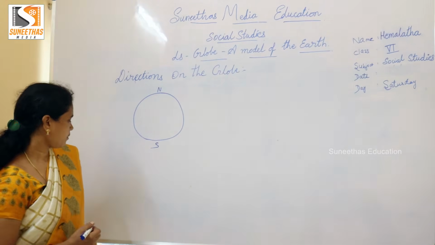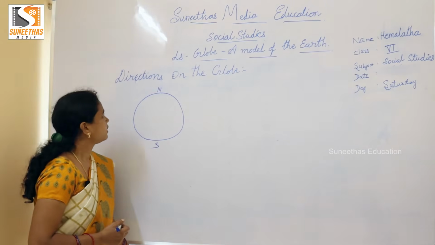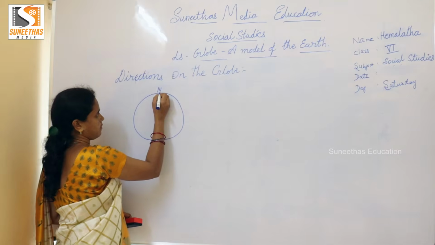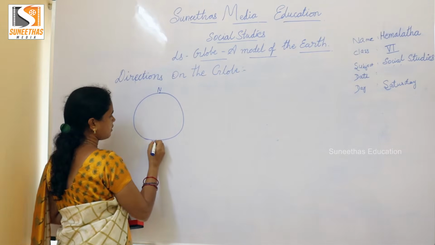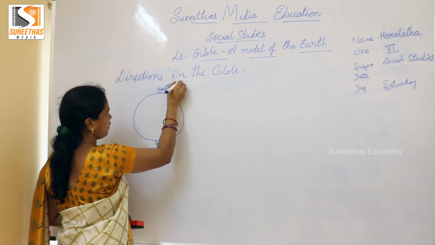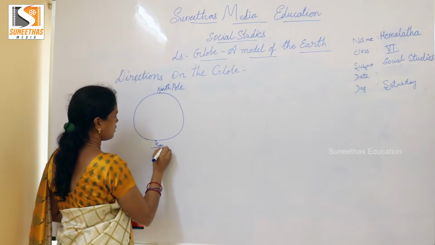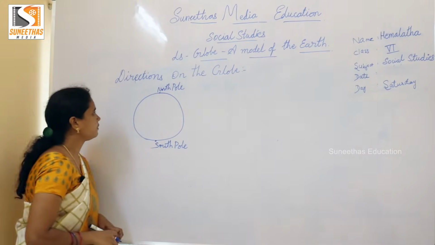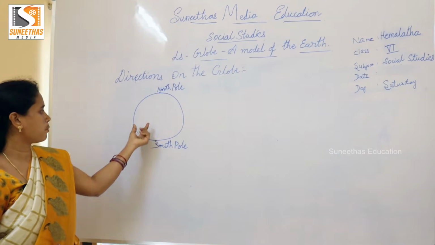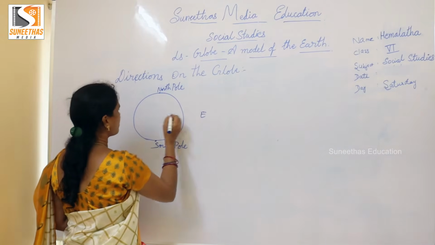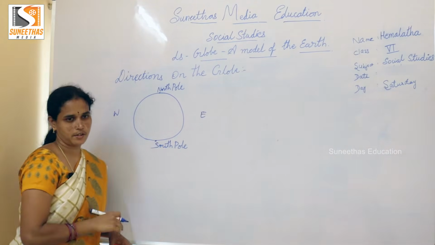There are also 2 poles here. This is the north pole, and here the south pole. Mainly this north pole and south pole, and here is east, and this side west.